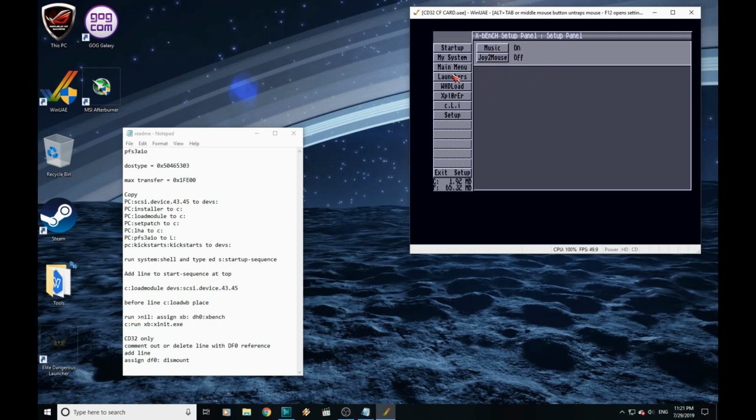You would need to remove your mouse in the emulator or it will just go crazy. So I'm leaving that off for now. I'll use my trackball in my arcade controller that we've been building here on my CD32, so I don't need that. But for you, if you only have joypads, turn that on.